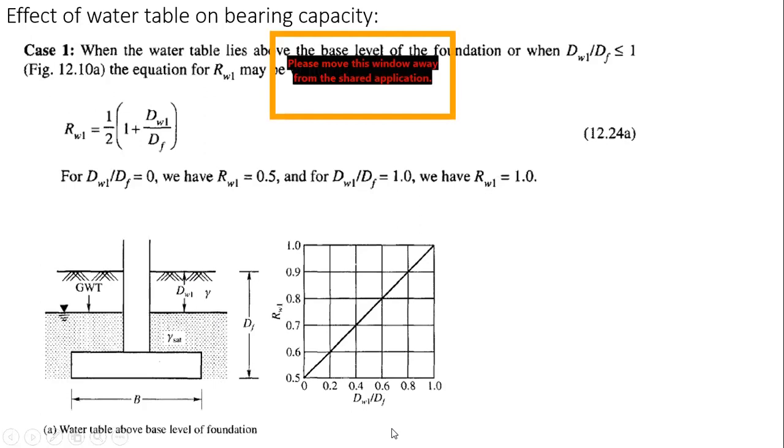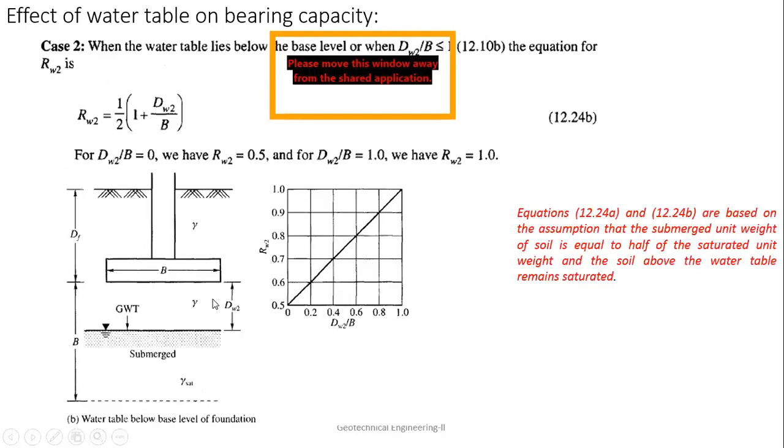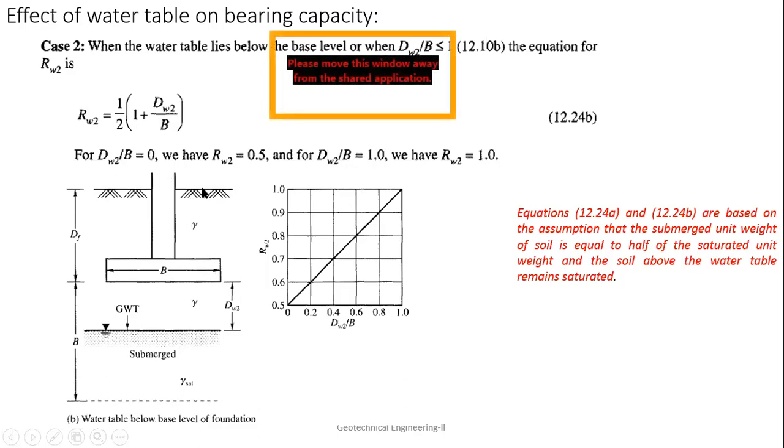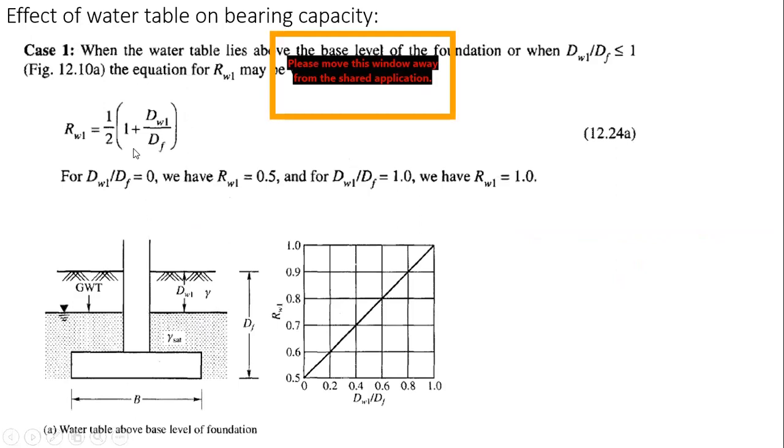Similarly, in these cases, when it is below it, here also it is going beyond this. From here to here, if you consider, it is 1 only. So here, in this case, Rw1 is 1. So when you are considering that the water table is below this, Rw1 is 1. When you are considering that the base is above the water table, Rw2 is 1. So there should be no confusion in that.